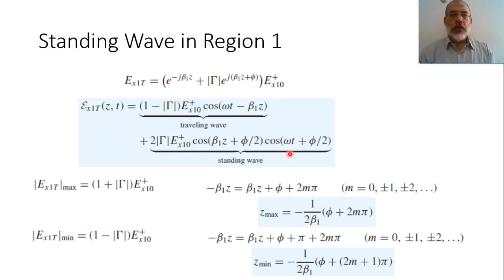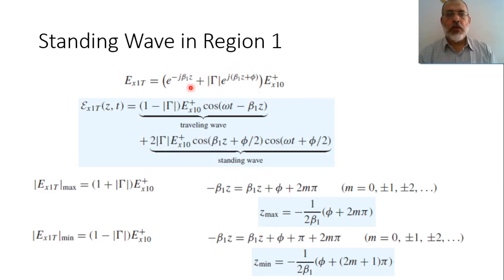The question now, what will be the maximum value of the electric field and the minimum value of the electric field? Effectively, the maximum value of the electric field is obtained when the first term, the forward propagating function, would be in phase with the backward propagating function.